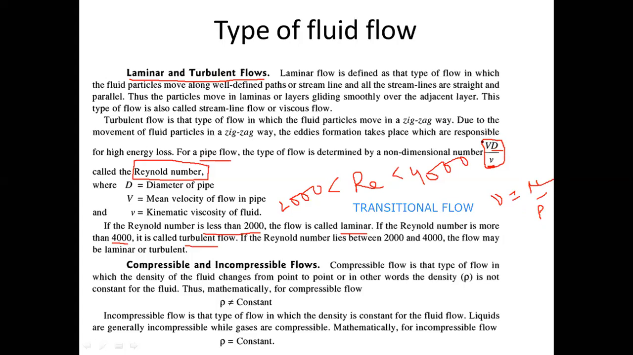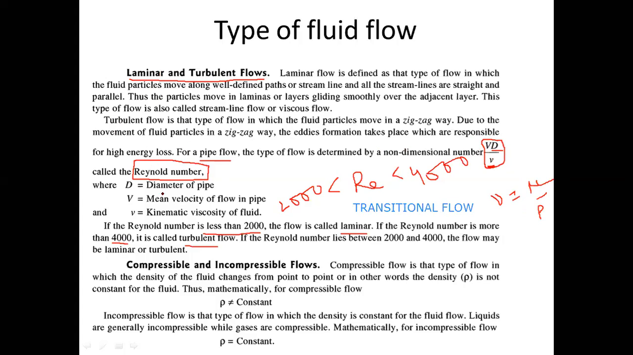If you need to find the Reynolds number of any flow, you should know its velocity. If the fluid is flowing inside a pipe, you should know the diameter of the pipe, and you should know the kinematic viscosity of the fluid. Then you can find the Reynolds number. So this is about laminar and turbulent flow.